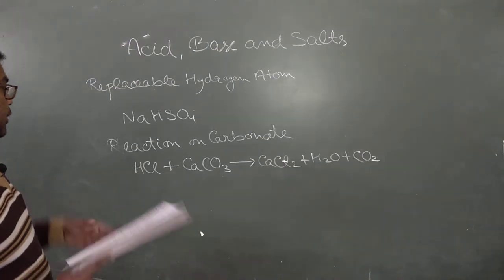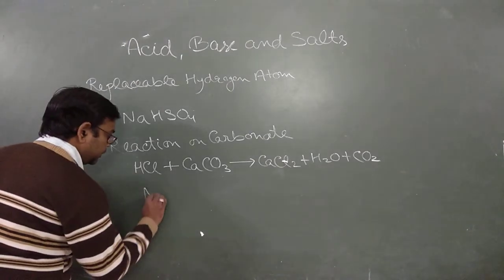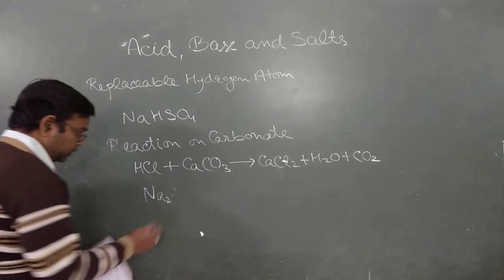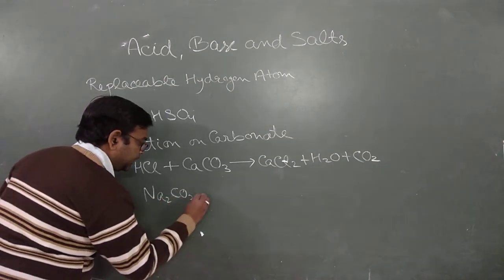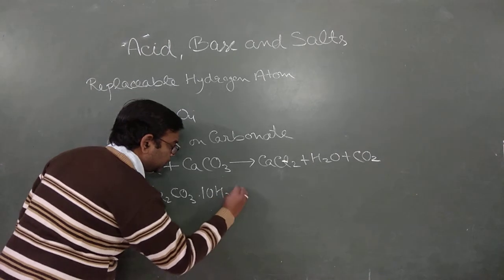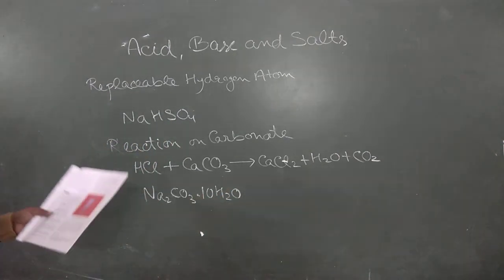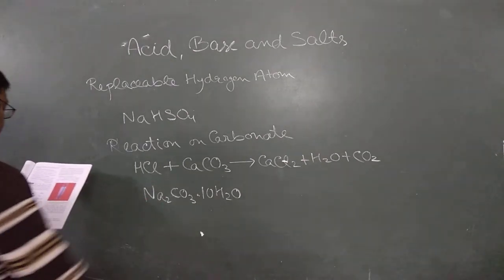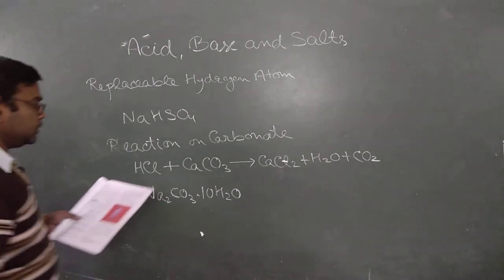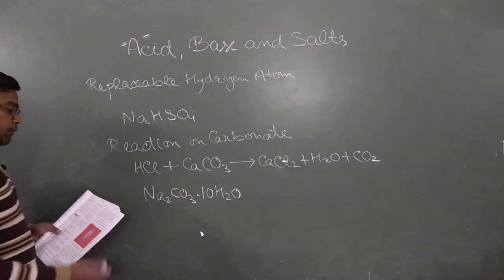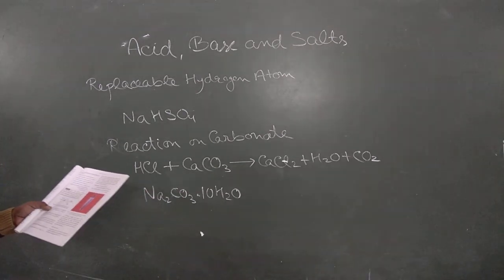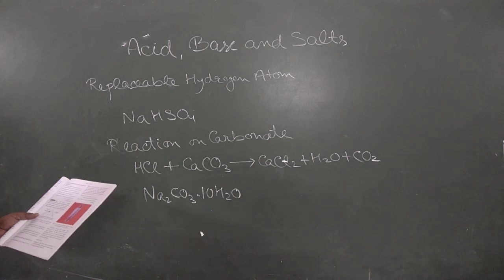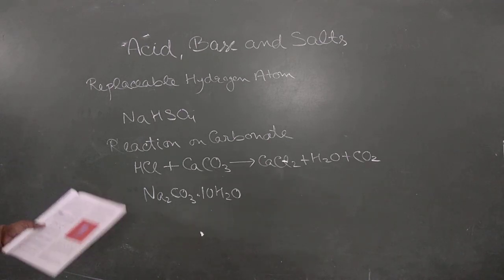And again we have washing soda, Na2CO3, sodium carbonate, and in this case we have 10 molecules of water. This is the formula of washing soda. Whenever any acid, HCl, reacts with this, they form sodium bicarbonate as well as carbon dioxide and water.